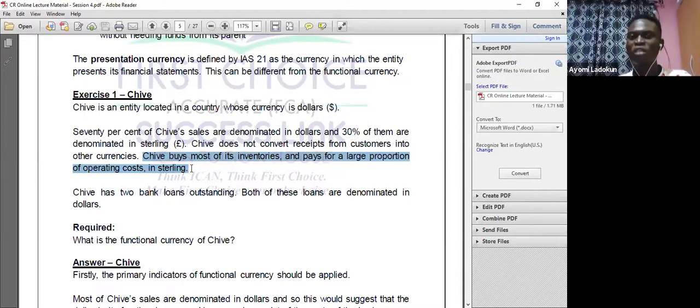Why? Most of it is inventory. Don't forget, the currency that mainly influences what's it called? Labor, okay? Another cost of producing services. We are also seeing sterling here. So the primary factors are not conclusive. Then I move ahead again.